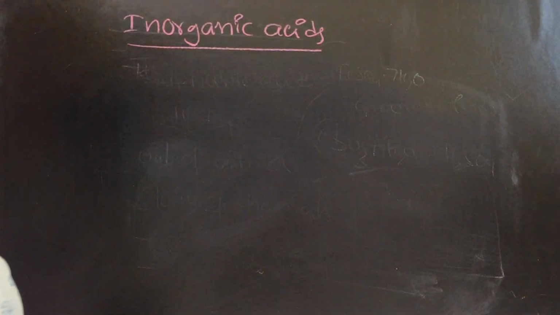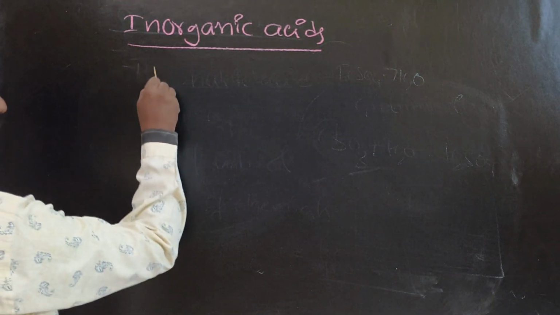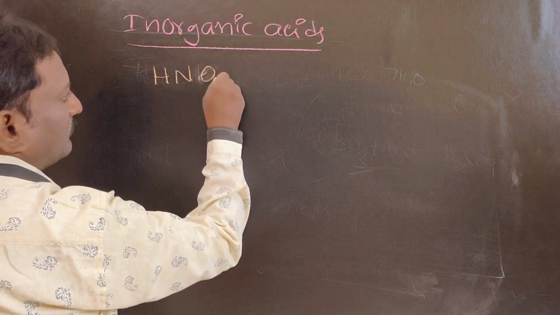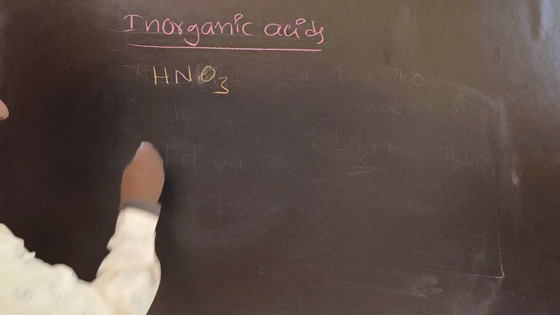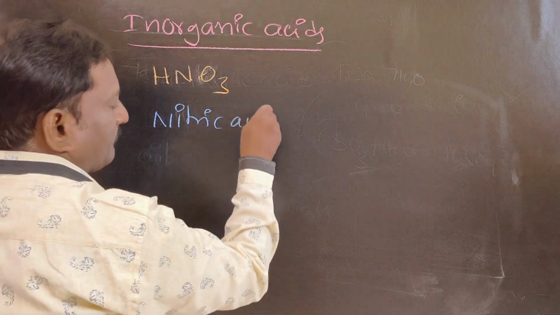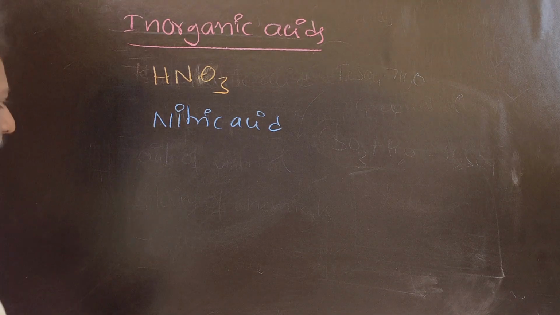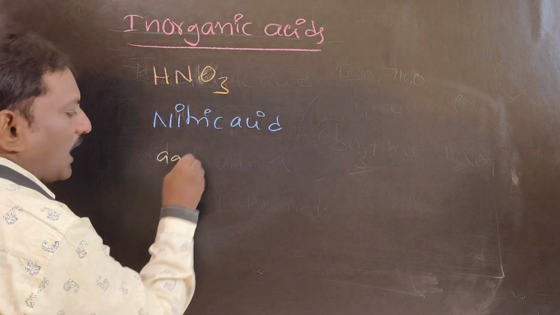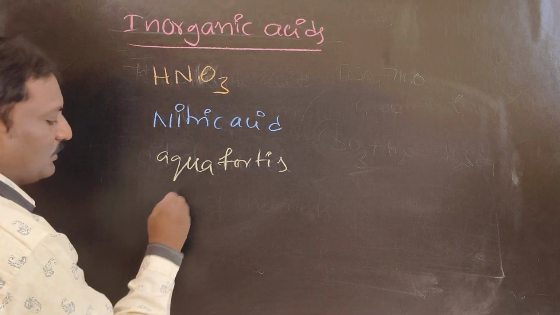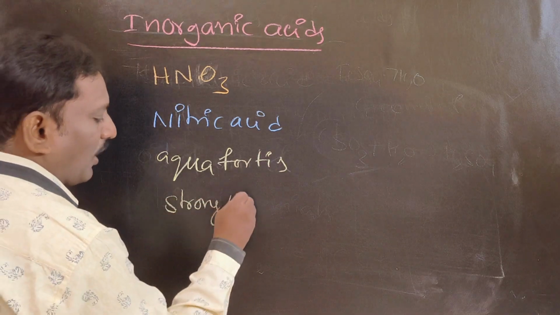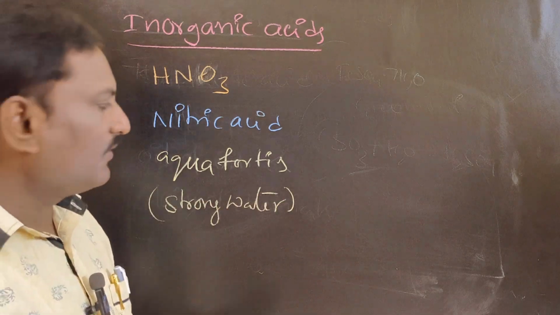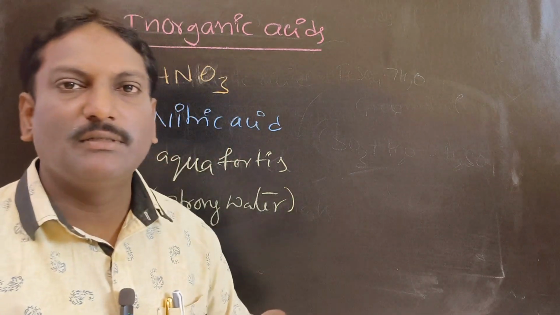Nitric acid. Formula HNO3. It's also called aqua fortis, which means strong water. What is the reason behind that? It is able to dissolve silver.